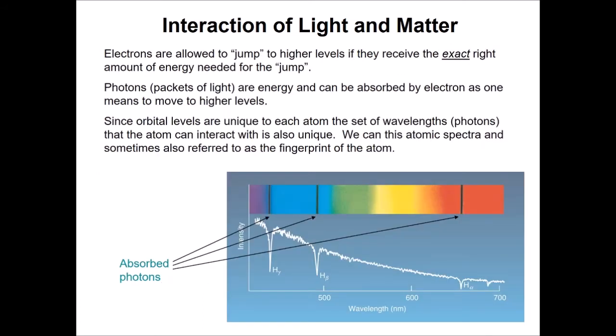The electrons are allowed to jump to different levels if they get the exact right amount of energy to do so. They jump up to higher levels. That's called photon absorption. They could jump down by releasing light. That's photon emission. We talk about the various wavelengths that correspond to a particular atom as the fingerprint of the atom, because it is unique. Every atom has its own unique set of lines that work for it. So it is like a fingerprint in a way. When we look at the spectrum of a star, we look for the fingerprint, and we know that particular atom must be in that star.